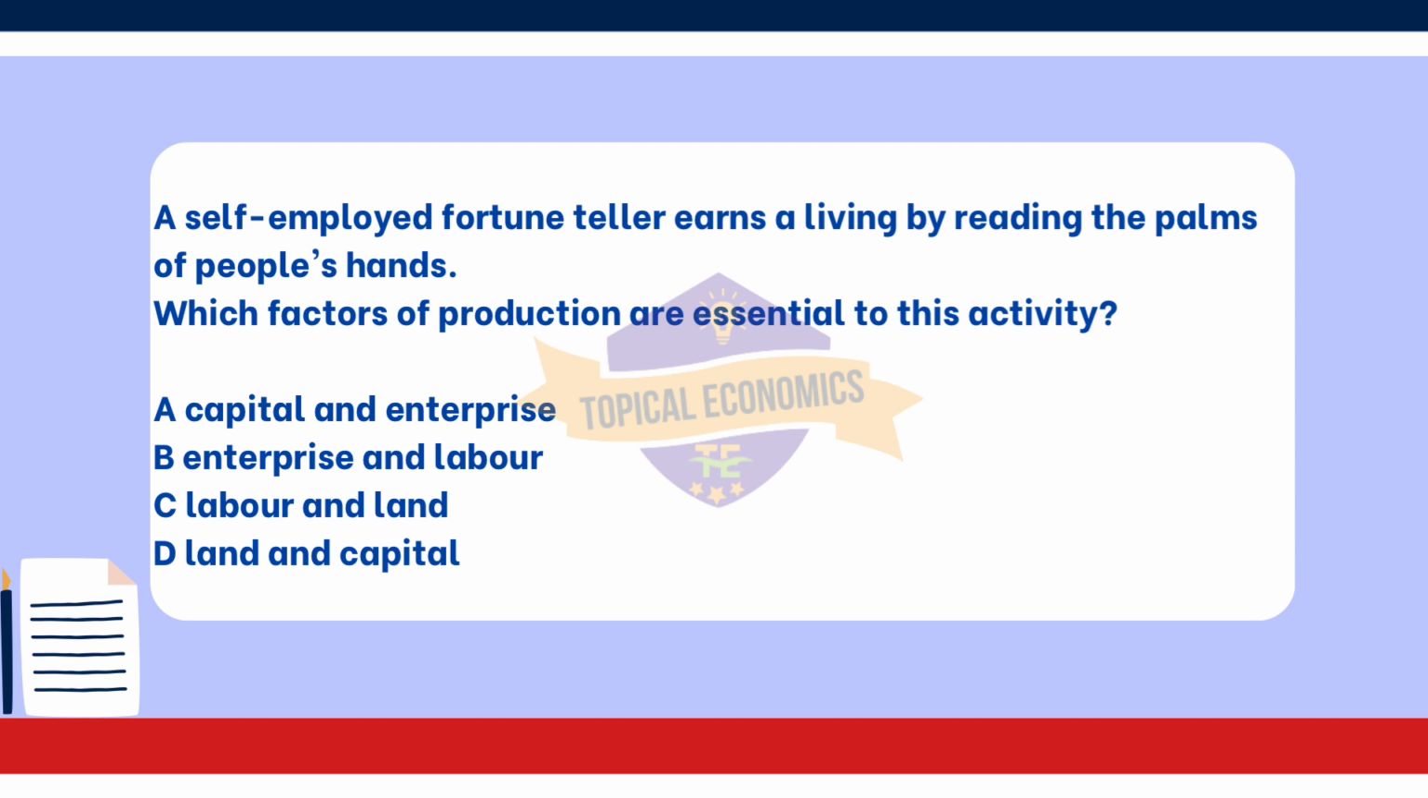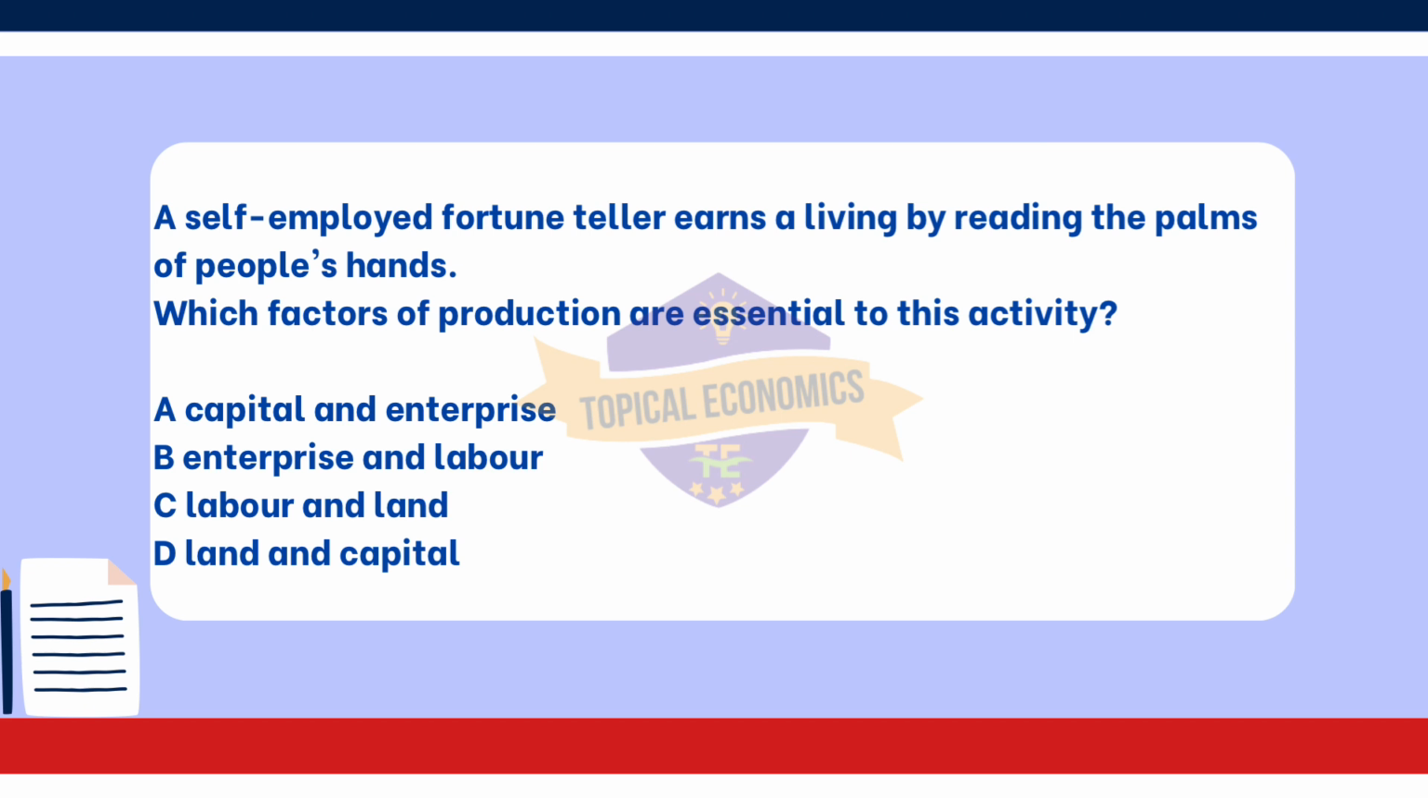Looking at the other options. Option A. Capital and enterprise. While enterprise is correctly identified, capital is not essential in this case. The fortune teller does not require significant physical assets or equipment to perform their service, making capital less relevant.